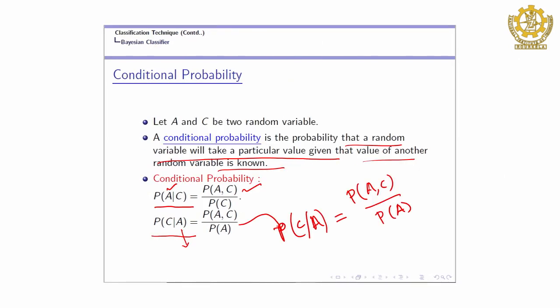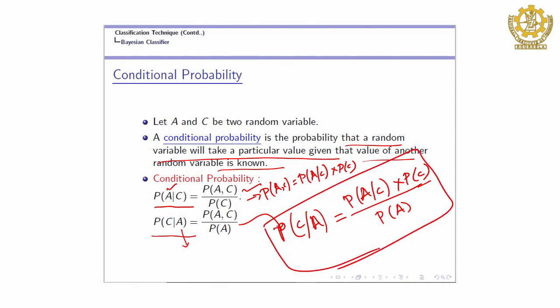Now, what do you do? You replace the value from this equation. The joint probability of A and C is equal to the probability of A given C times the probability of C. Therefore, instead of the joint probability, we can write the probability of A given C times the probability of C, divided by the probability of A. This is nothing but the Bayes rule.